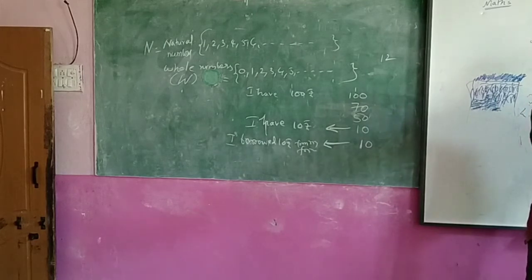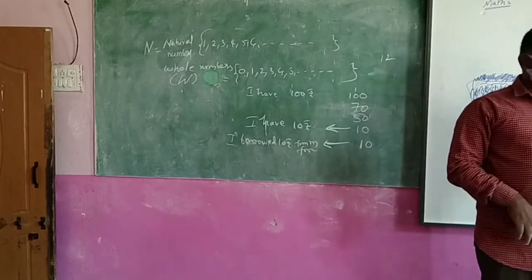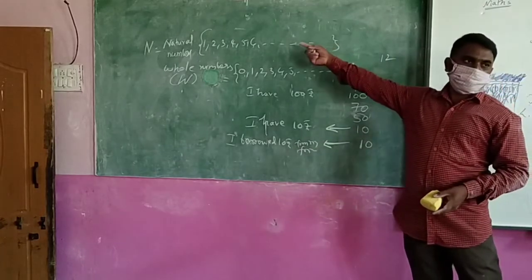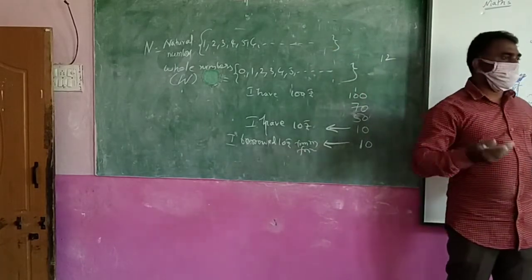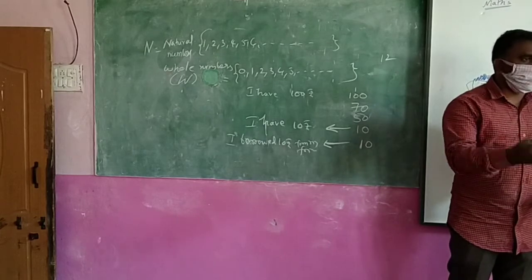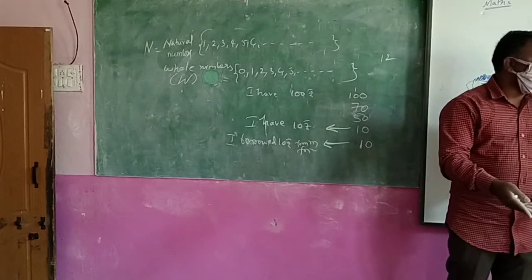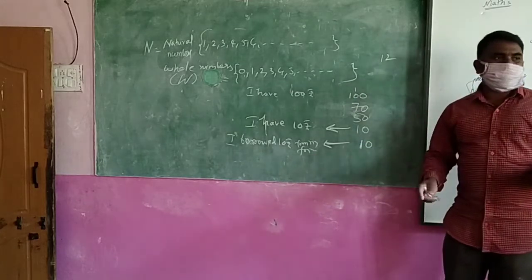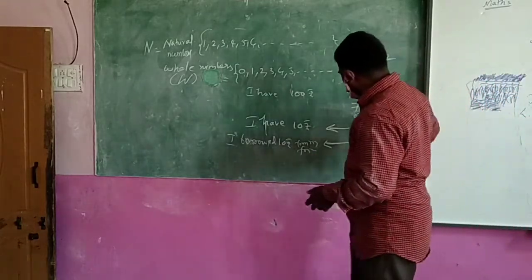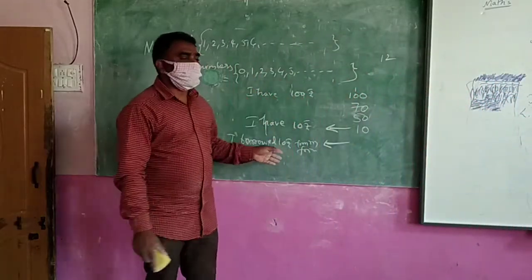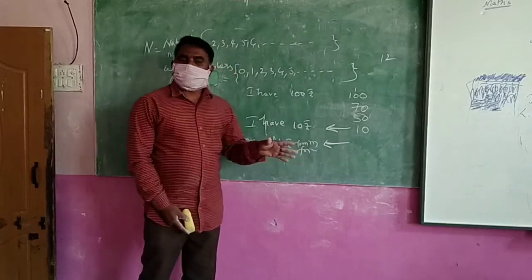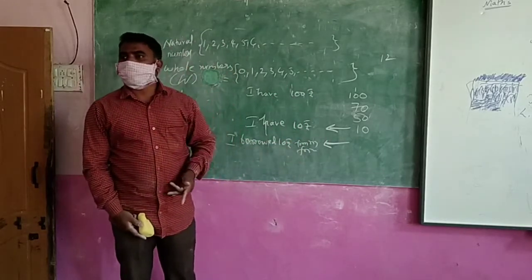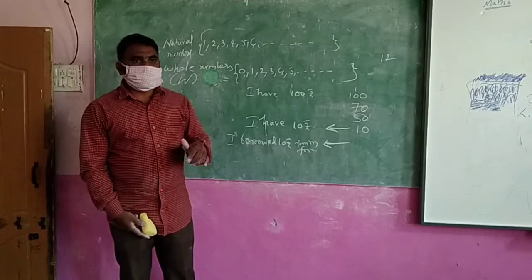How many apples are there? Zero. For that situation, a number was not there for me. That's why you introduced the number. What number did you introduce? Zero was introduced and you write it. Now for this situation, there is no number. I cannot write this. Can you write? I can't write. It means some other numbers are needed.